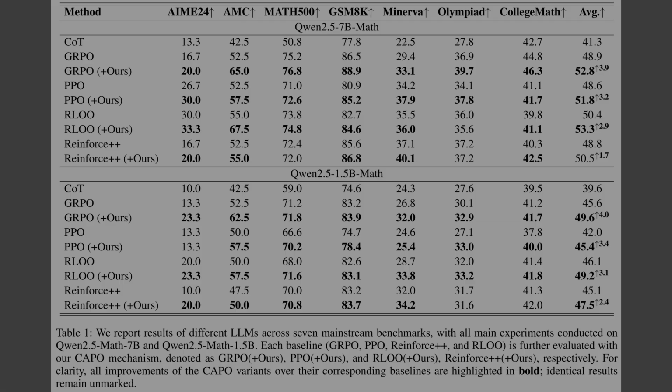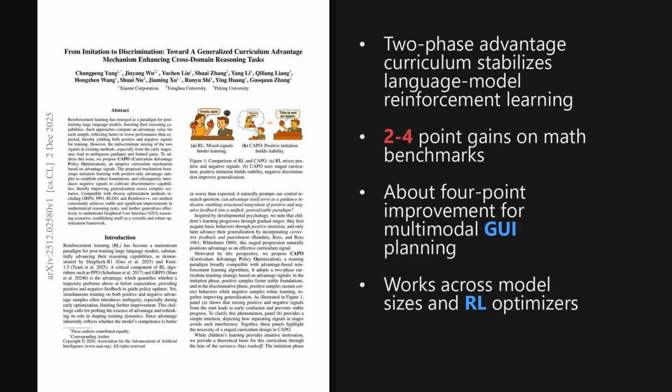Alright, the big takeaway is that CAPO turns advantage scores into a simple two-phase curriculum that first stabilizes training through pure imitation, then unlocks stronger discrimination once the model is ready. This yields consistent math and multimodal gains with almost no algorithm changes.